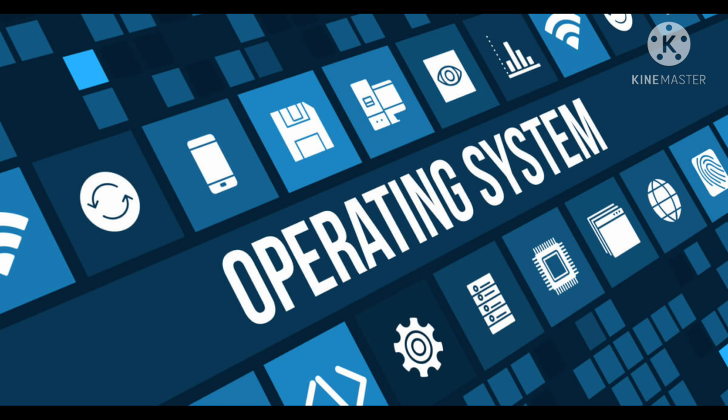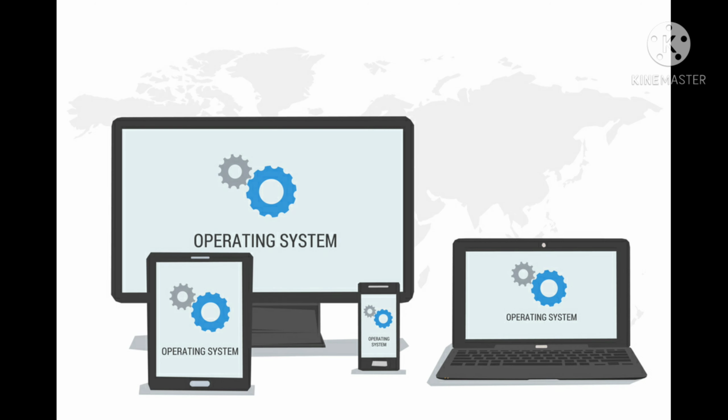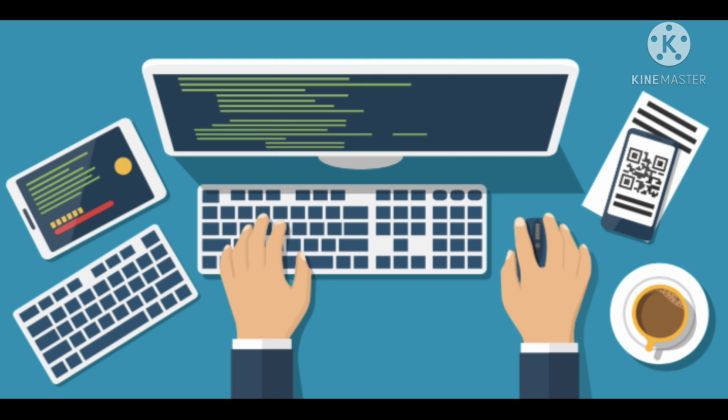Hello everybody, today we are going to know the 5 most famous operating systems all over the world. So first let's know what an operating system is. An operating system, or OS, is system software that manages computer hardware, software resources and provides common services for common programs. Let's understand this in a brief way.